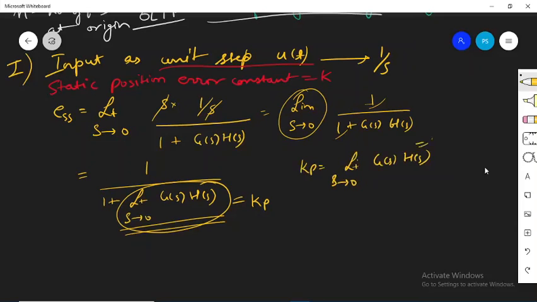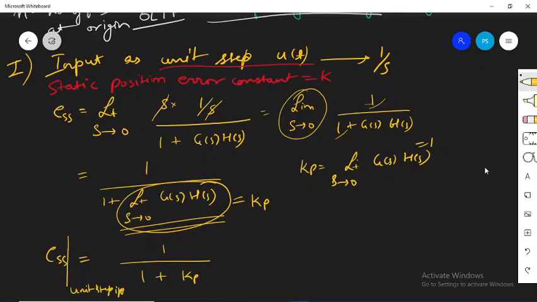Of course this value of h is equal to 1. Now I can rewrite the steady state error as 1 divided by 1 plus Kp when we have applied the input as the unit step input. So this is the steady state error we get when the input is a unit step input.